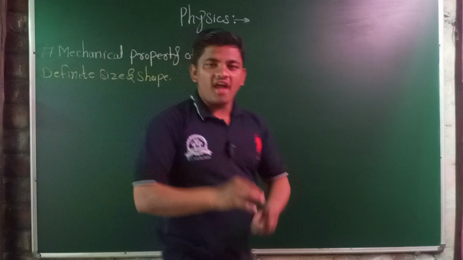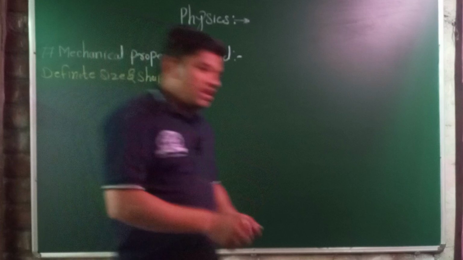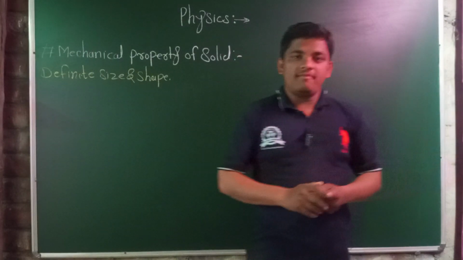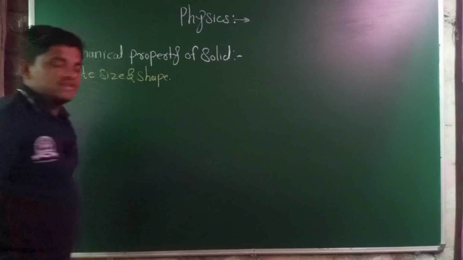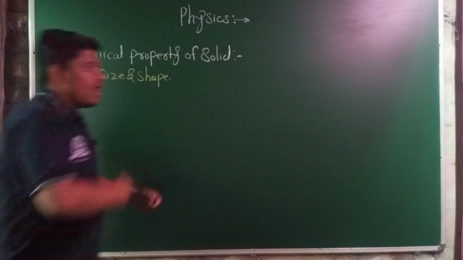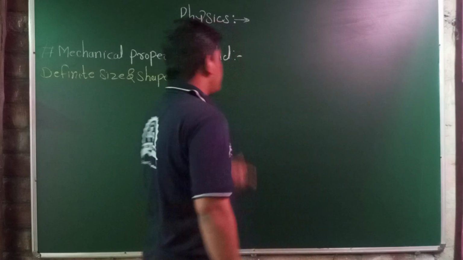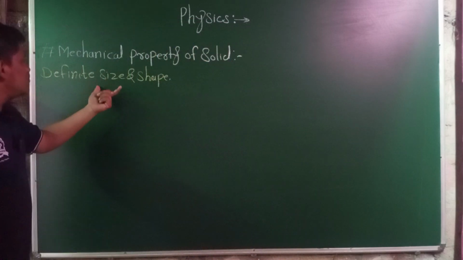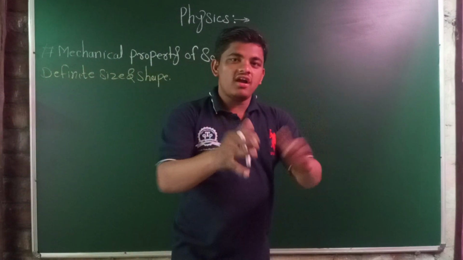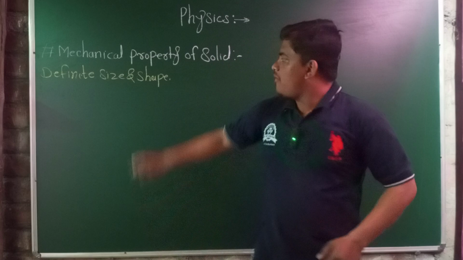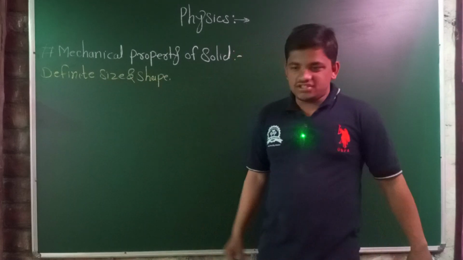The liquid does not have a definite shape. When we take a liquid and put it in another pot that is cubic in shape, it takes a cubic shape. But when it is put in a spherical pot, it takes the shape of that particular pot. But solids have a definite size and shape; the pot itself is made up of solids.